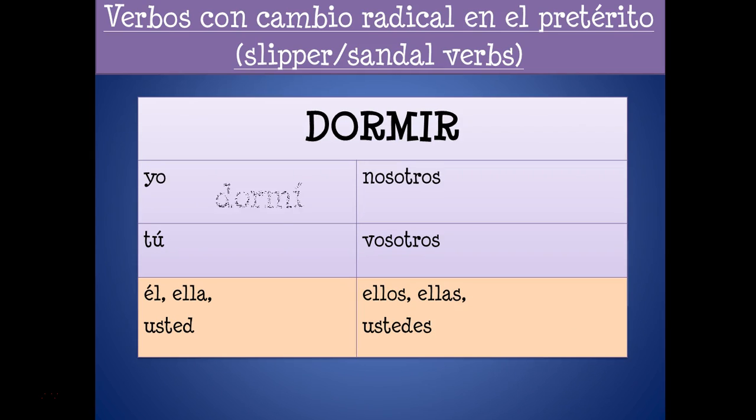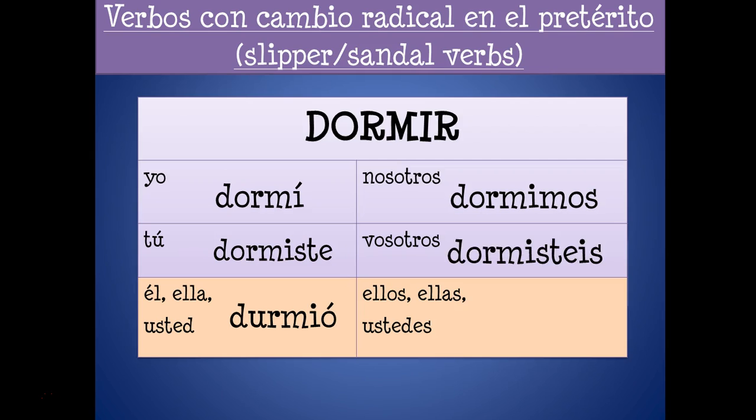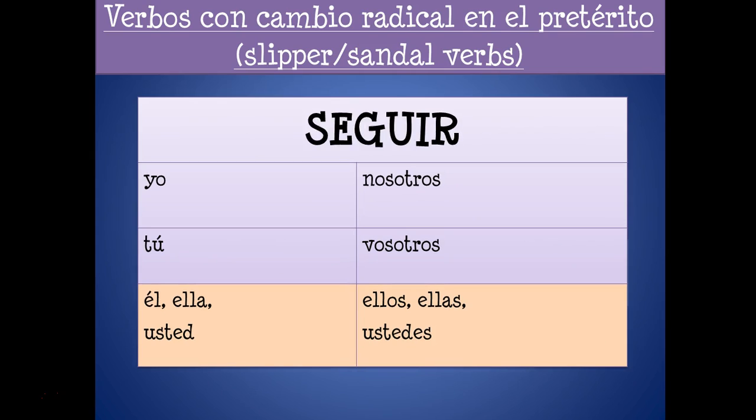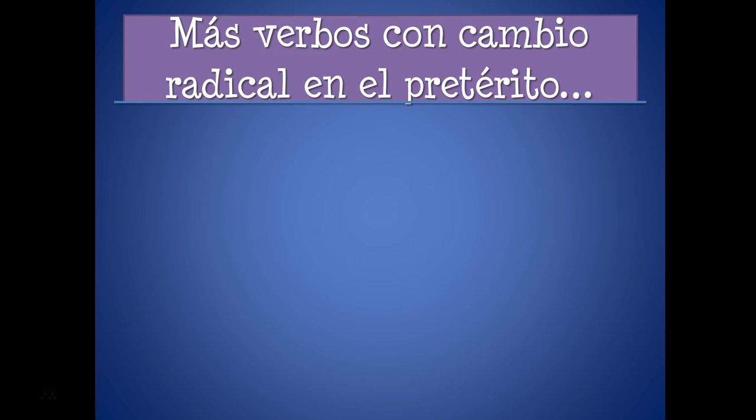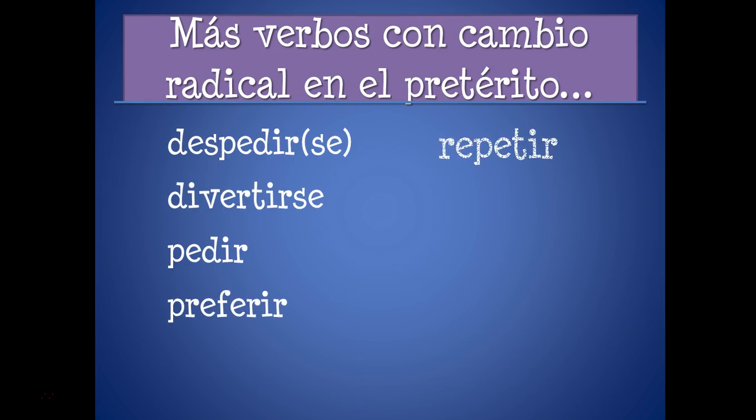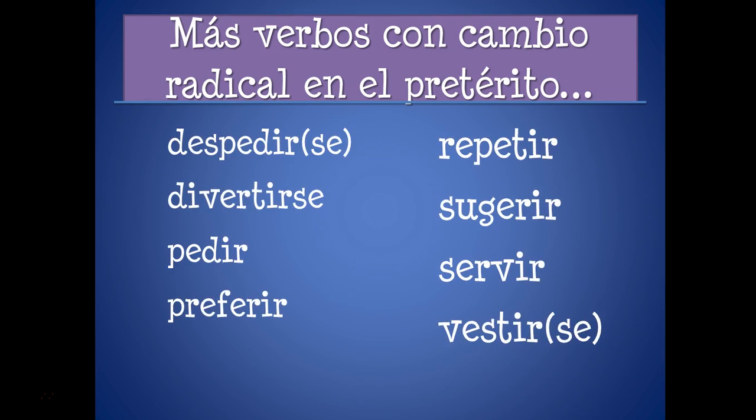Dormir, same thing: dormí, dormiste, durmió, dormimos, dormisteis, durmieron. In the sandal or slipper, we stem change in the él/ella/usted and ellos/ustedes forms, but in the top four we don't. Seguir, to follow, goes E to I. So seguí, seguiste, siguió, seguimos, seguisteis, siguieron. And then these are some examples of other verbs that will stem change in the preterite. Not all of them, just a few examples.